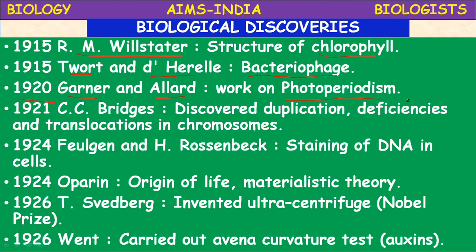And what is the reason for the movement of the plant towards the light? He identified it by experimenting. He discovered that some chemical substance present below the tip of the stem is responsible for the movement of the plant towards the light. That is the Avena curvature test, also called the coleoptile test.